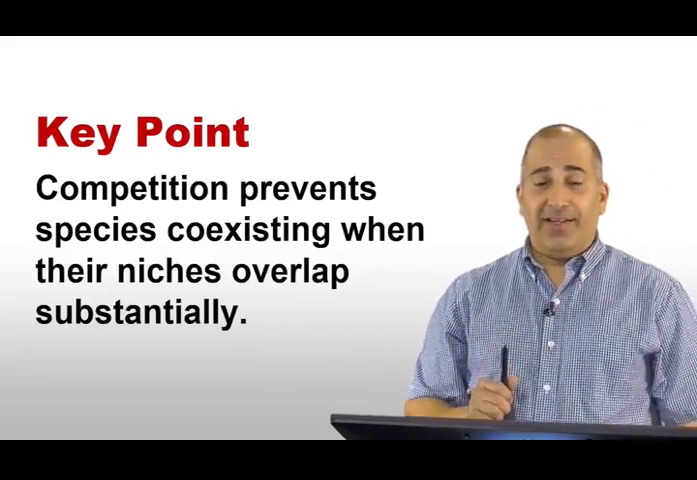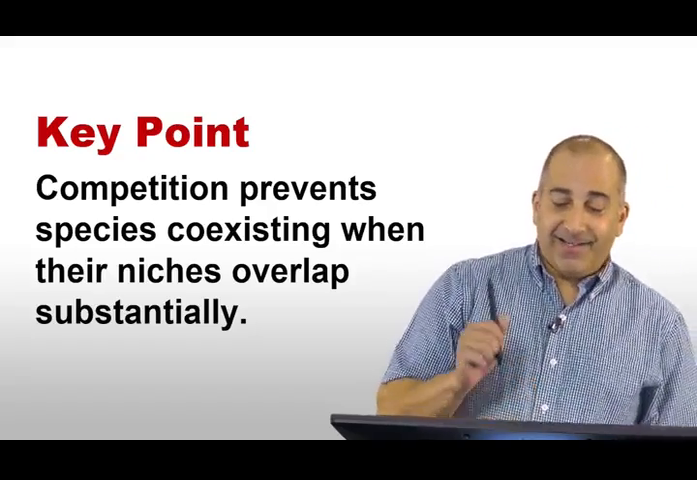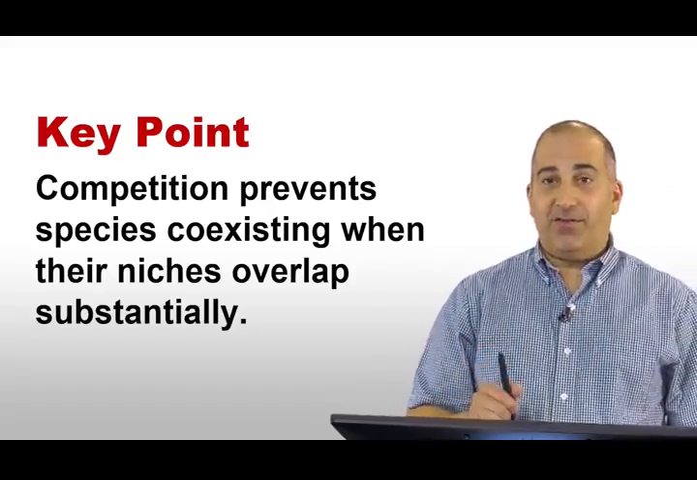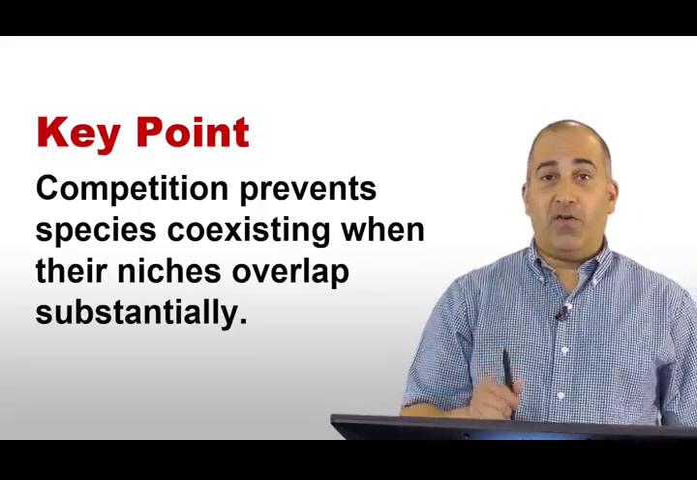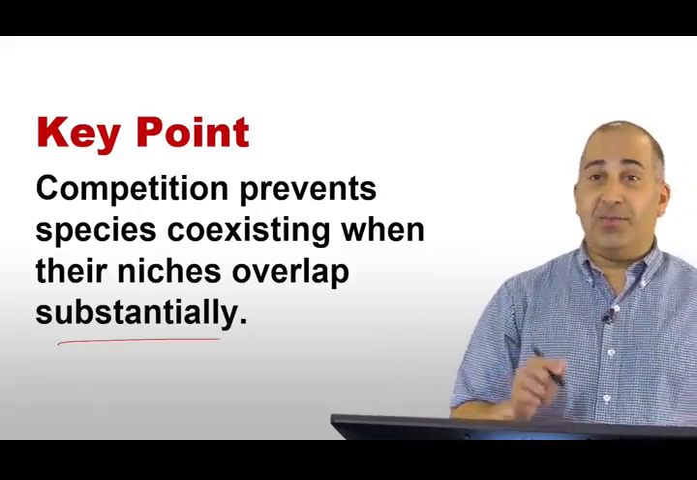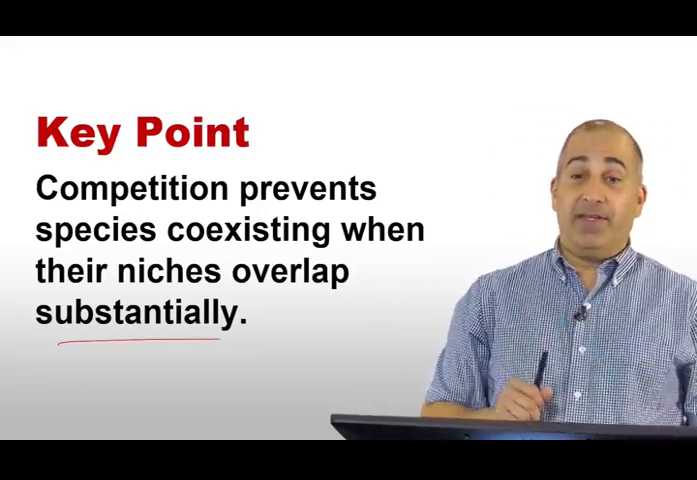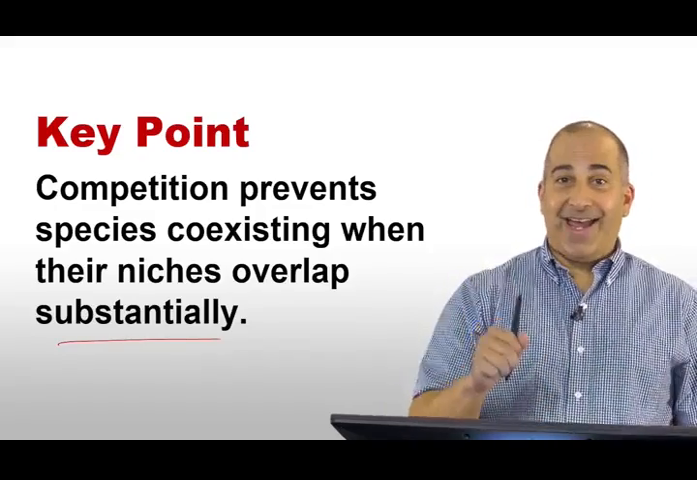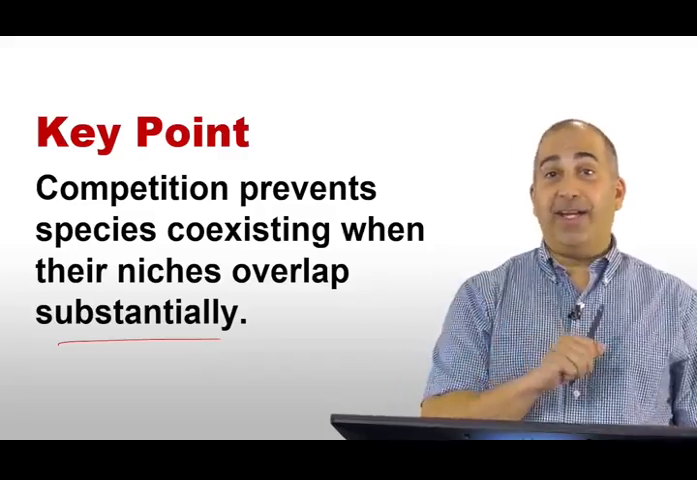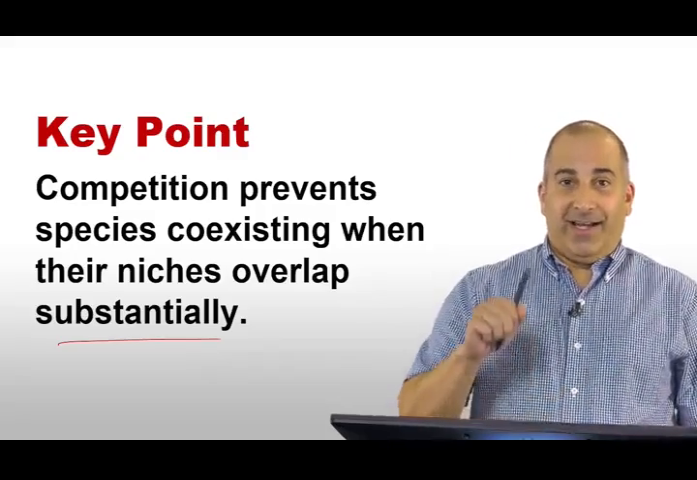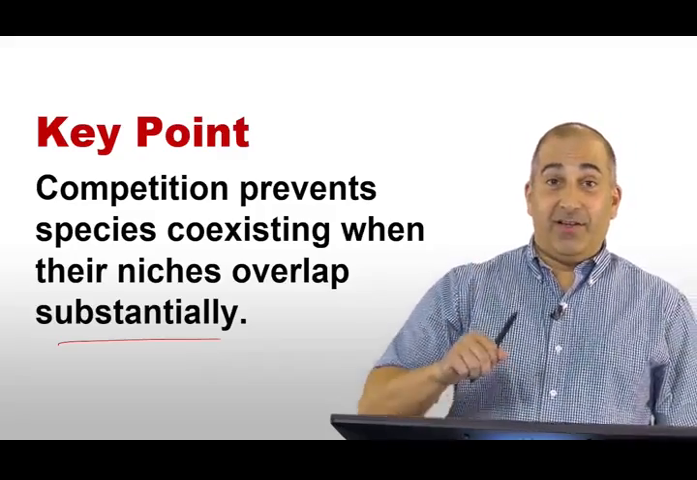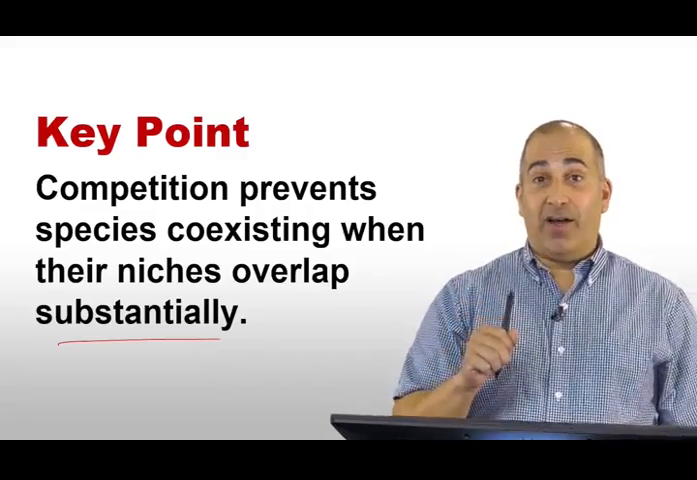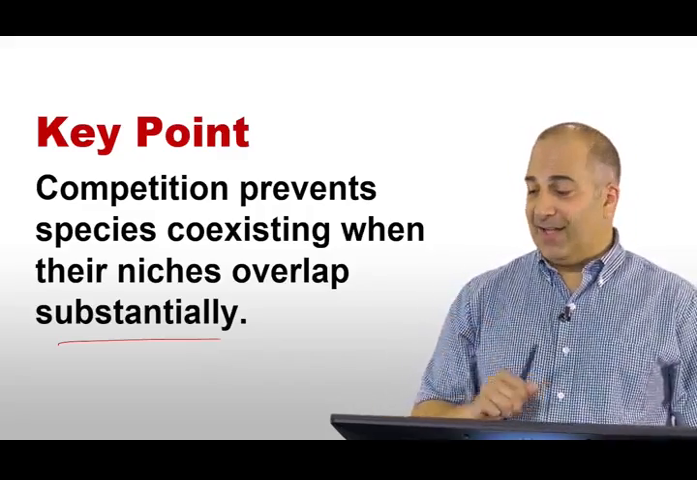So this brings us to the key point for this lecture, and that is that competition will prevent species from coexisting when their niches overlap substantially. Well, what do we mean by substantially? Well, that's where the devil is in the details. It comes down to those values of K and alpha, or K and beta, if we're talking about the other species. And substantially means that those values have to be small enough that the other species can persist.